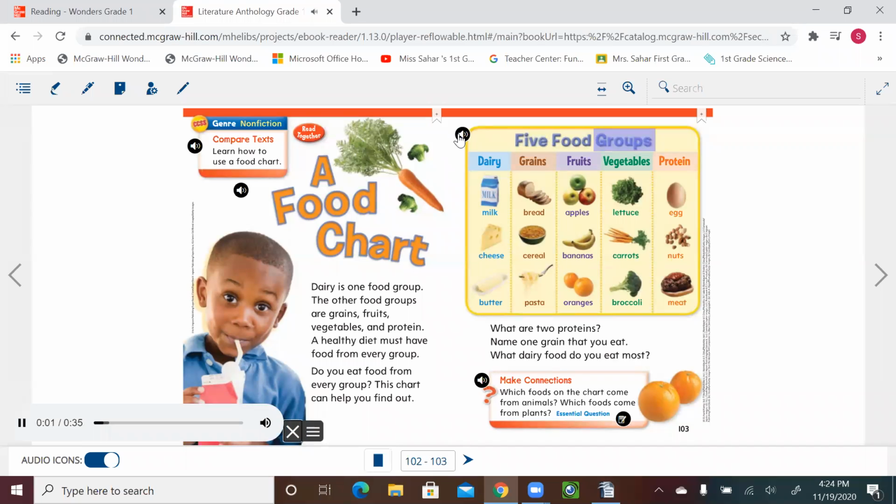5 food groups. Dairy: milk, cheese, butter. Grains: bread, cereal, pasta. Fruits: apples, bananas, oranges. Vegetables: lettuce, carrots, broccoli. Protein: egg, nuts, meat. What are 2 proteins? Name one grain that you eat. What dairy food do you eat most?